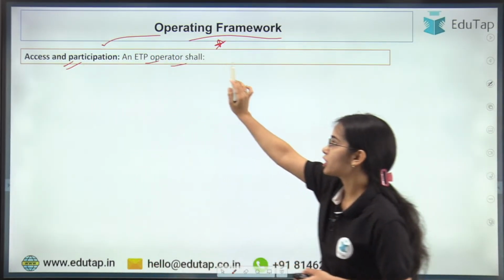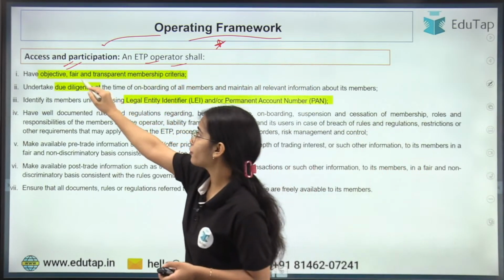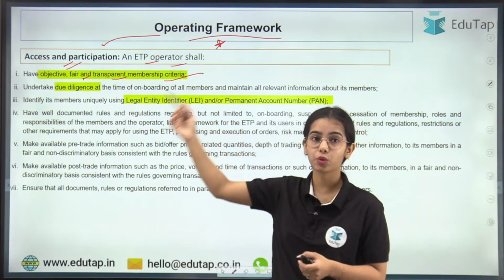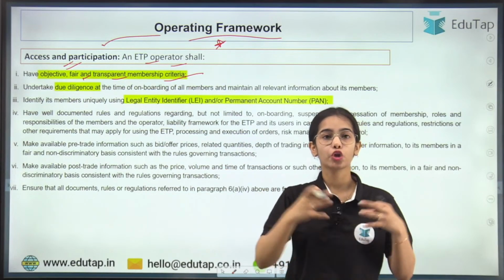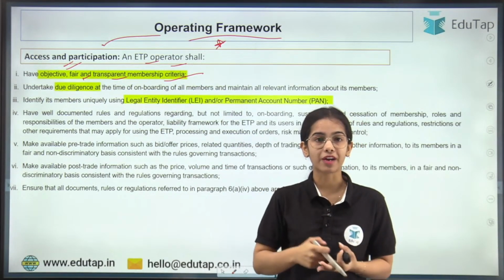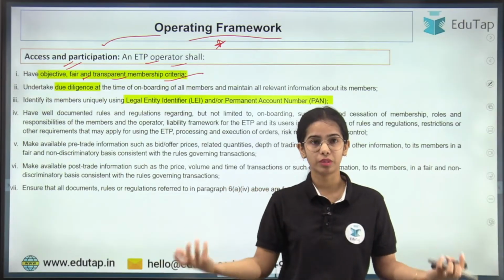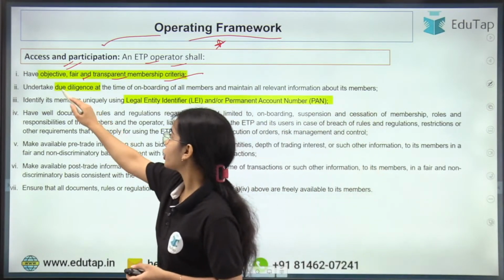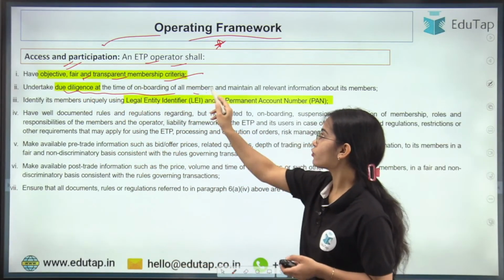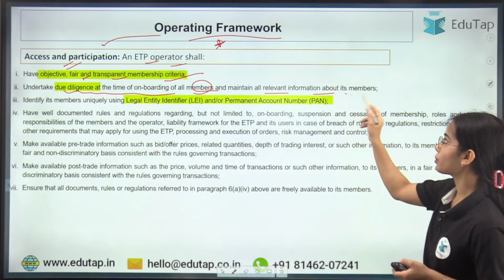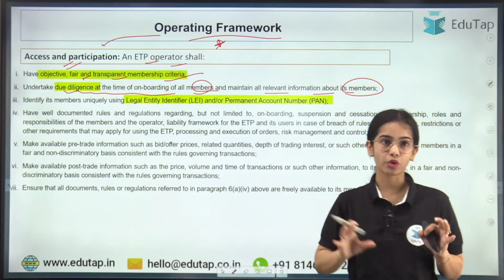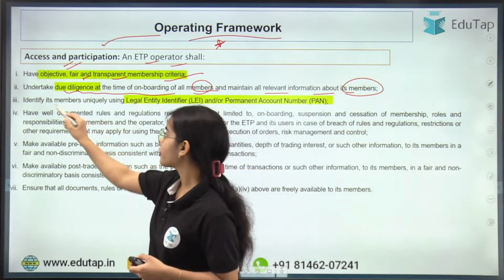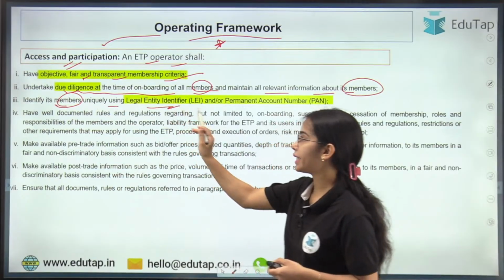An ETP operator shall have objective, fair and transparent membership criteria on who can become a member of the ETP to handle the whole ETP platform, and the members that can do the trade through the ETP. It should undertake due diligence at the time of onboarding of all the members and maintain all relevant information about its members that are part of the ETP. Identify its members uniquely using the legal entity identifier.